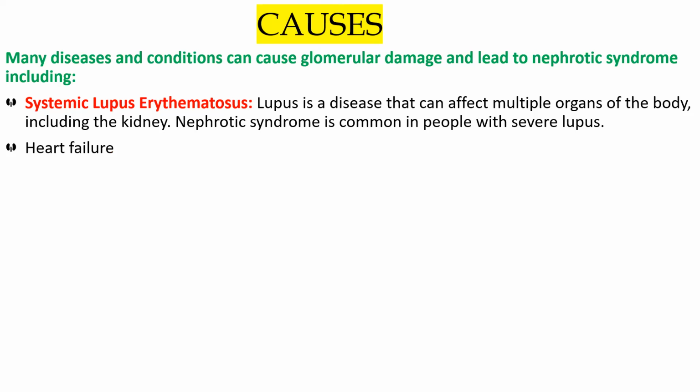There are some forms of heart failure, such as constrictive pericarditis, and there can also be severe right heart failure, failure of the right side of the heart. All these can cause nephrotic syndrome. That means if there is constrictive pericarditis or severe right heart failure, it can cause nephrotic syndrome. That was the second cause.